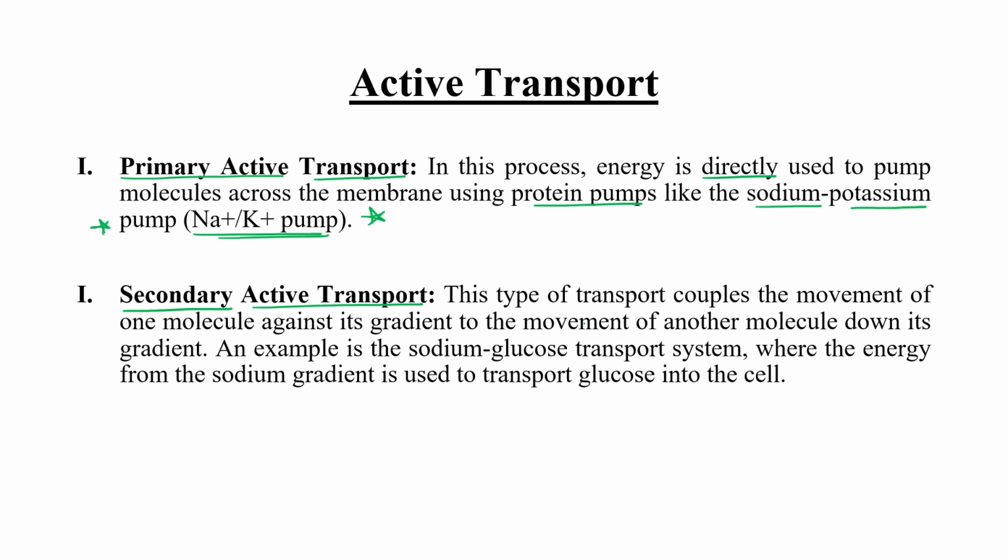Secondary active transport couples the movement of one molecule against its concentration to the movement of another molecule down its concentration. And what is the example? Sodium glucose transport is the example of secondary active transport.